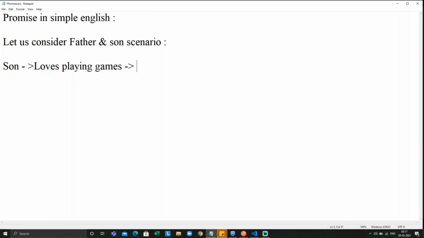Particularly, he plays GTA, Grand Theft Auto, one of the famous games, which is available on mobile, PC, and also on PlayStation, PS4. I'm using PS4 here. He loves playing GTA on mobile, PC and PS4.